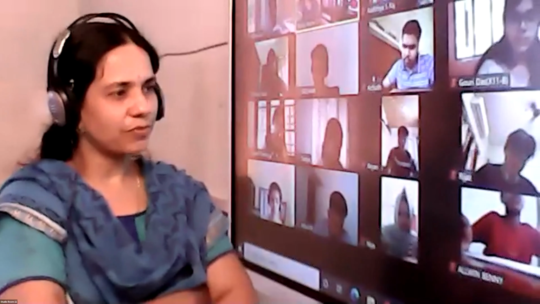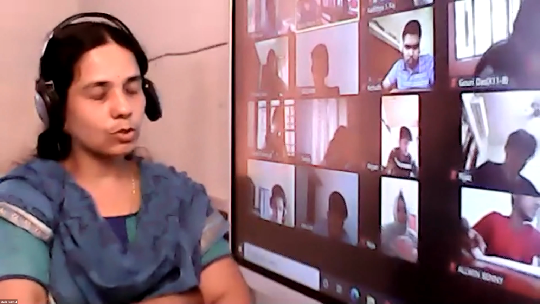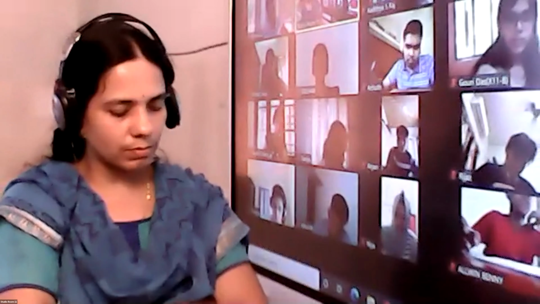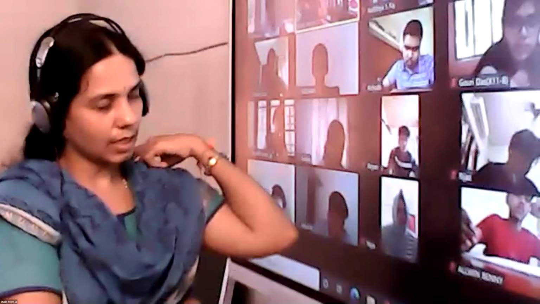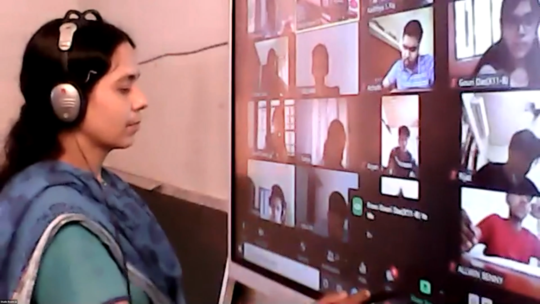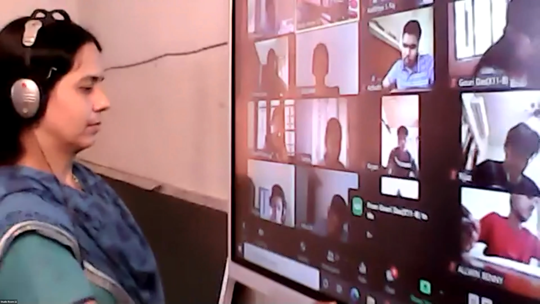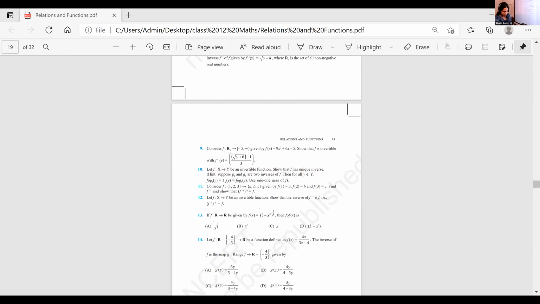Okay, listen, children. f is a function from R+ to [-5, infinity). Domain is R+, codomain is [-5, infinity). Is it given as R+? Yes, ma'am. In my book, that plus symbol is not seen; it's a very old book.